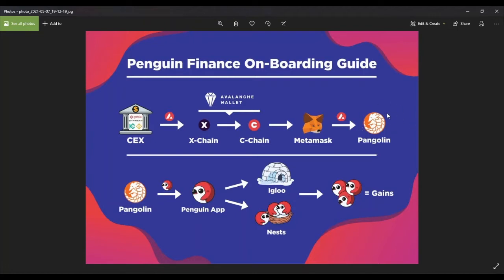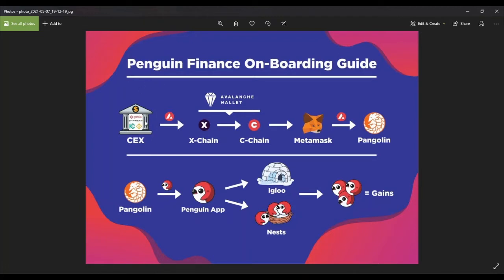Pangolin is probably the most famous exchange and also farm on the Avalanche blockchain. Here you can see other steps, but don't get confused. Here it says Pangolin and then Penguin app. If you want to go to a farm, let's say Penguin app, don't be confused about this, because you can just go directly inside Penguin app and do the exchange, sell your AVAX and buy something else, because they already use the Pangolin exchange. You don't have to go to their website.